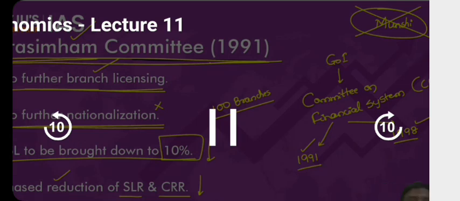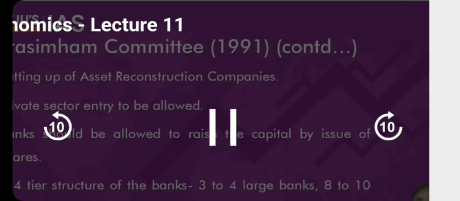Next, debt recovery tribunals to be set up. Do we have DRTs in India? Yesterday we discussed this. Yes. The recommendation came from the Narasimhan Committee 1991. Now there is a question, sir, is it the 1975 committee? No, my dear. The 1975 committee is associated with regional rural banks. This is the Committee on the Financial System, 1991.